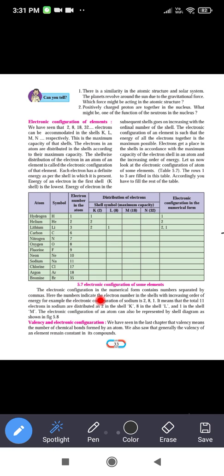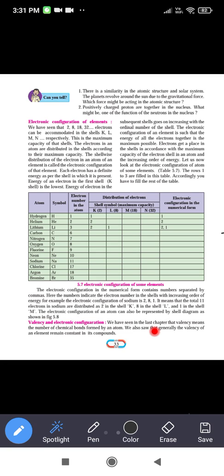The electronic configuration in the numerical form contains numbers separated by commas. Here the numbers indicate the number of electrons in the shells in increasing order of energy. For example, the electronic configuration of sodium is 2 comma 8 comma 1. It means that the total 11 electrons in sodium are distributed as 2 in K shell, 8 in L shell and 1 in the M shell. The electronic configuration of an atom can also be represented by a shell diagram as shown in figure 5.8.